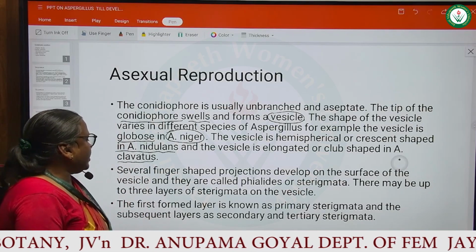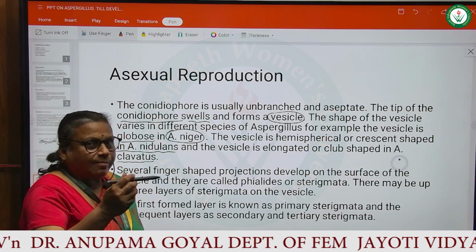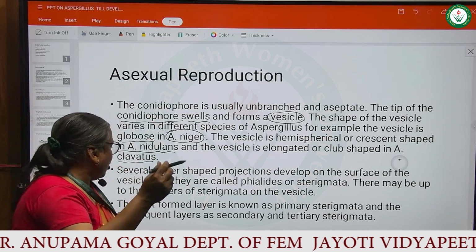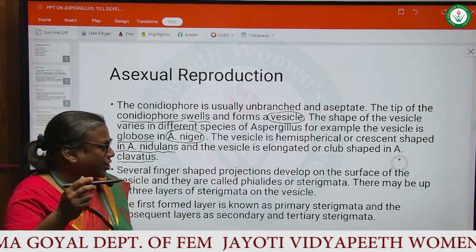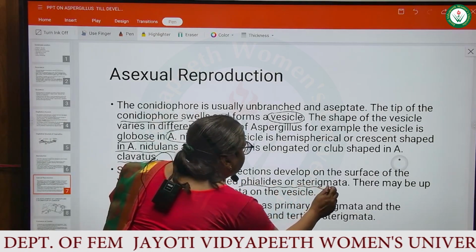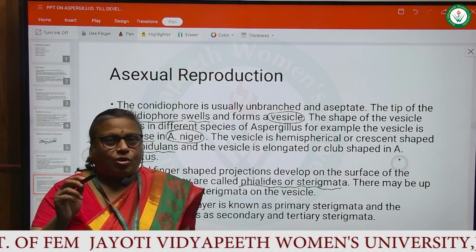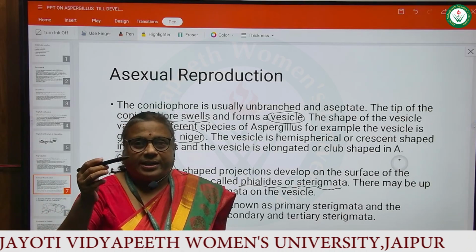Several finger shaped projections develop on the surface of the vesicle, and these finger-like projections are called phialides or sterigmata. So, now the question arises, what are phialides or sterigmata?